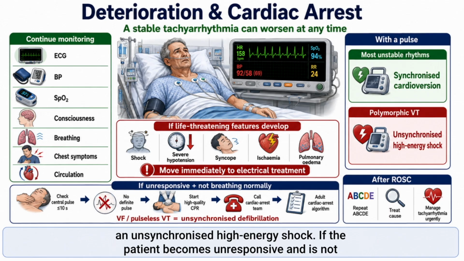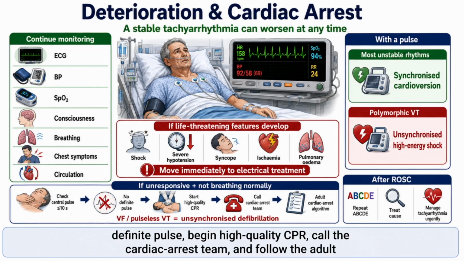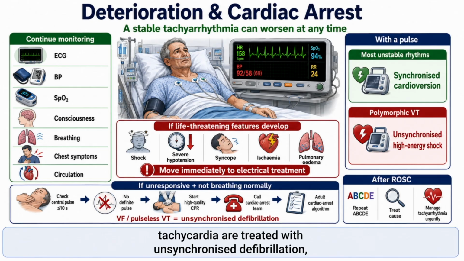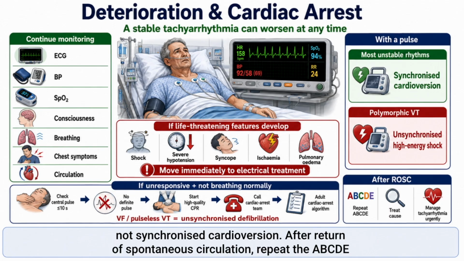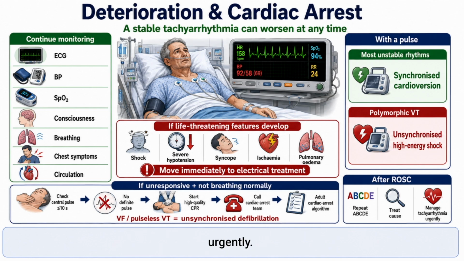If the patient becomes unresponsive and is not breathing normally, check for a central pulse for no more than 10 seconds. If there is no definite pulse, begin high-quality CPR, call the cardiac arrest team, and follow the adult cardiac arrest algorithm. Ventricular fibrillation and pulseless ventricular tachycardia are treated with unsynchronized defibrillation, not synchronized cardioversion. After return of spontaneous circulation, repeat the ABCDE assessment, treat the underlying cause, and manage any significant tachyarrhythmia urgently.